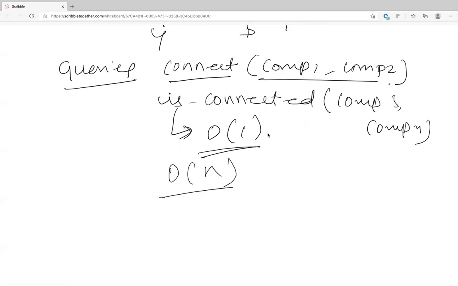Union Find is a data structure. It's not an algorithm, it's an efficient data structure that you can use to do the same query in O of 1 or log of n, much better than just using the DFS algorithm. That is what Union Find is. Is that clear? Does that make sense to anyone? What I said?